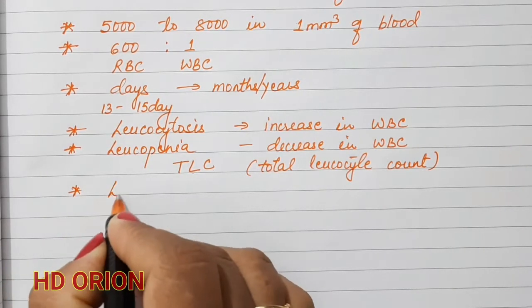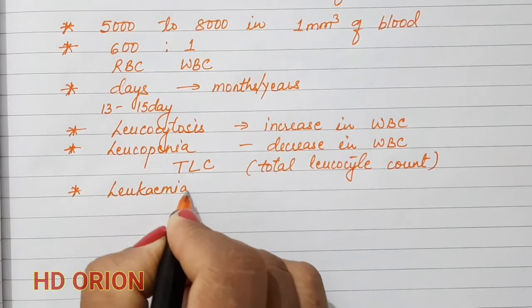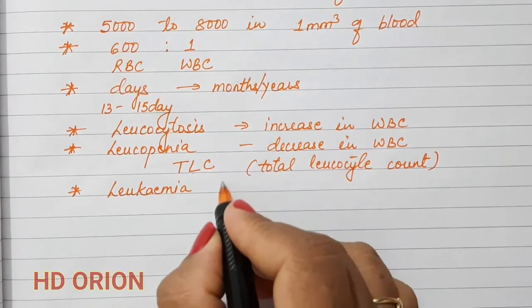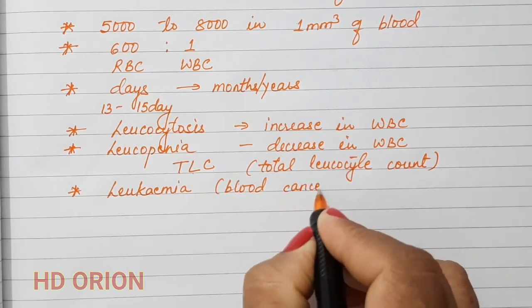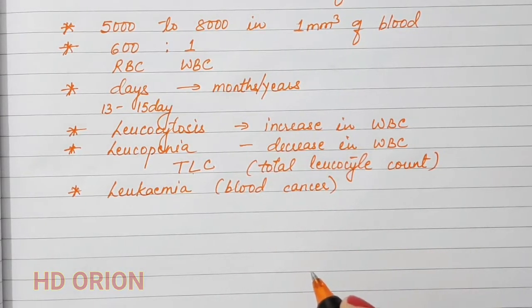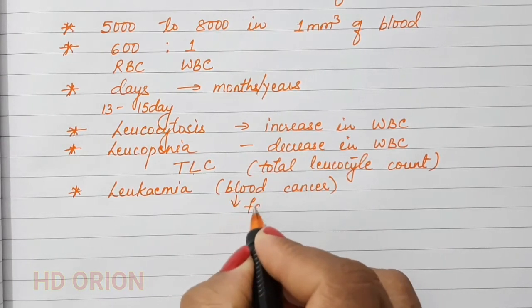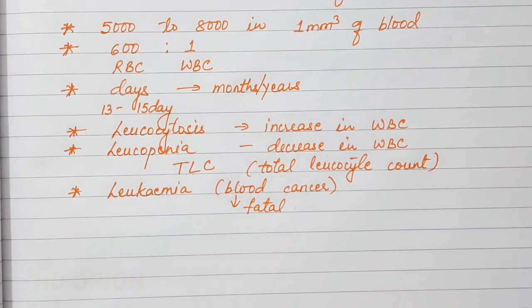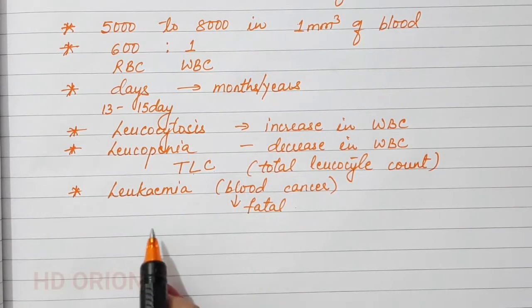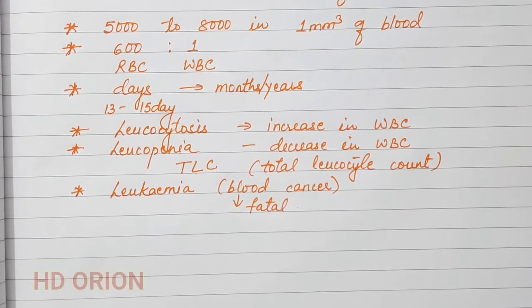And what is leukemia? Leukemia is actually blood cancer in which the tissue which forms the WBCs increases abnormally, and at the expense of RBCs, the WBCs increase in number. This disease is fatal and the life is tried to be prolonged a little by blood transfusions. So leukemia is the abnormal increase in the WBCs. So this is blood cancer.